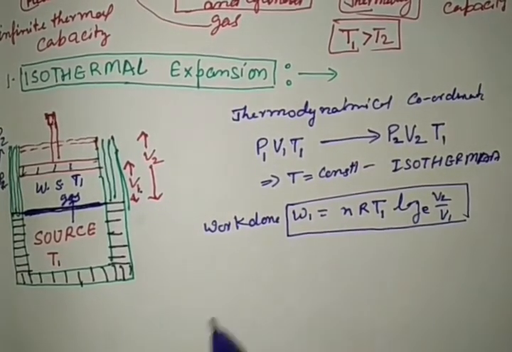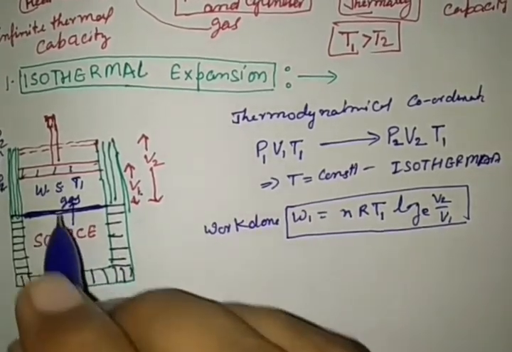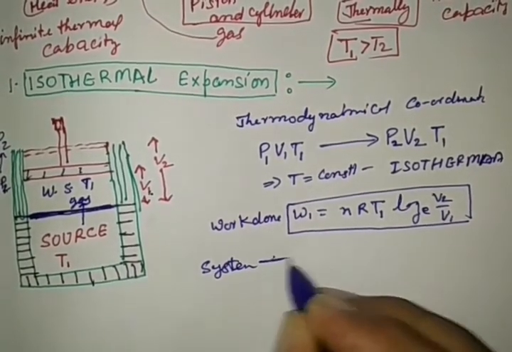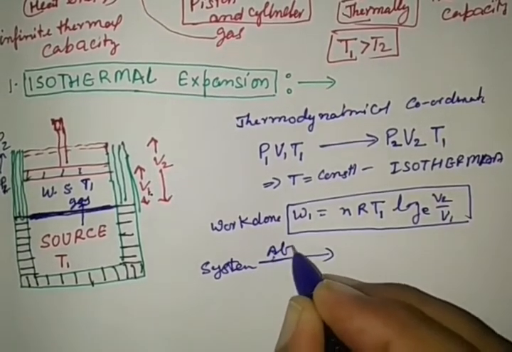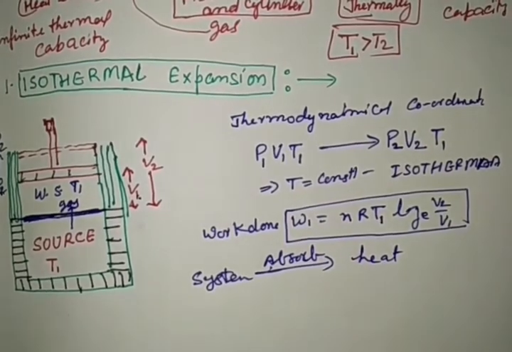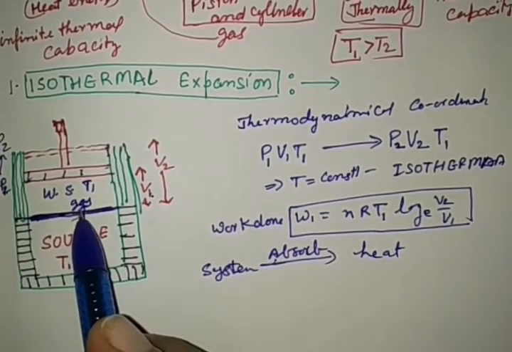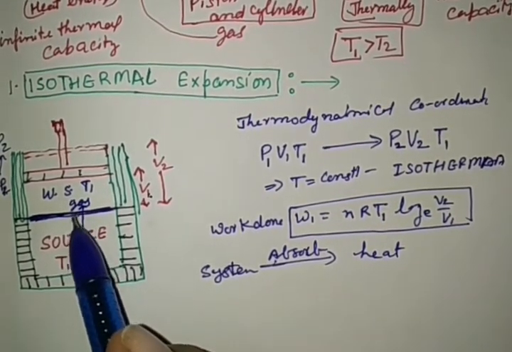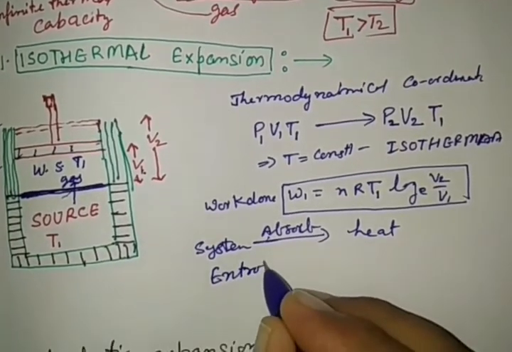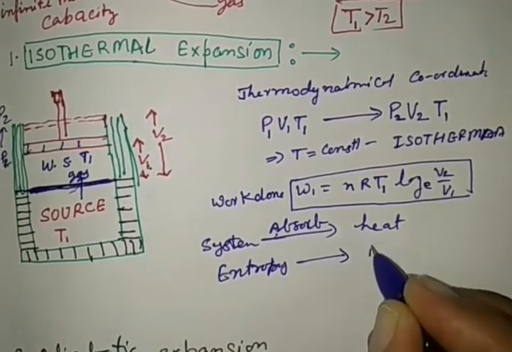Here the system absorbs heat. If any system absorbs heat during work, then one important factor, entropy, increases.